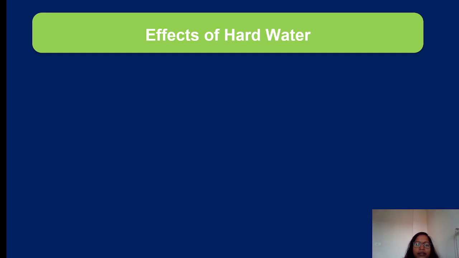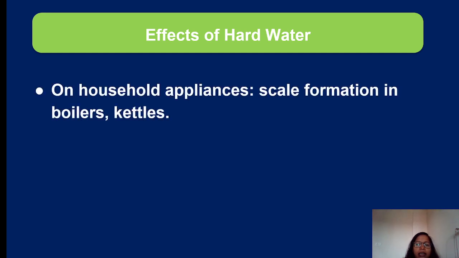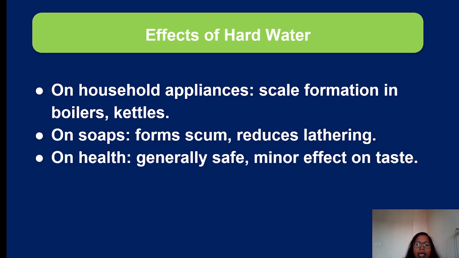Hard water has several noticeable effects on household appliances. It causes scale formation in kettles, boilers and pipes. This reduces their efficiency and lifespan. On soap, hard water forms scum and reduces lathering. This means you need more soap or detergent for washing.